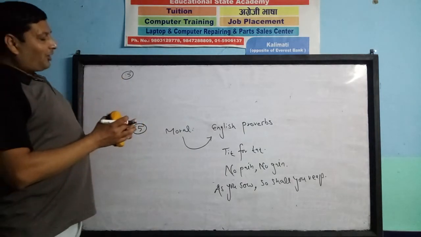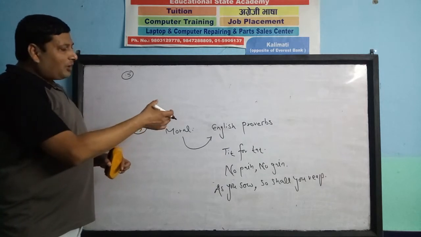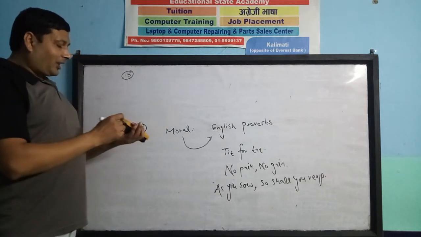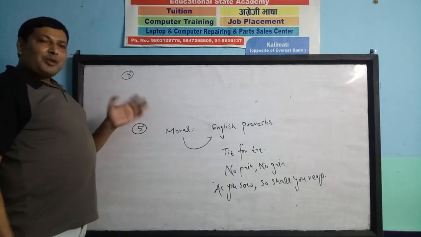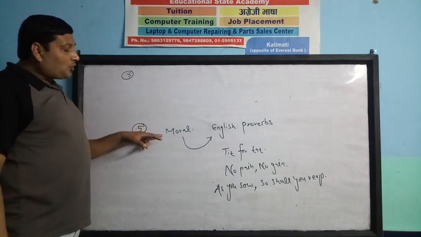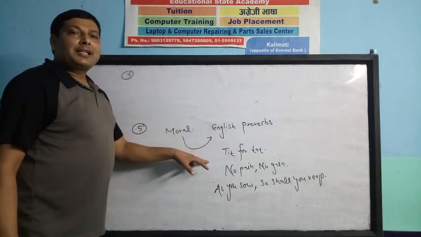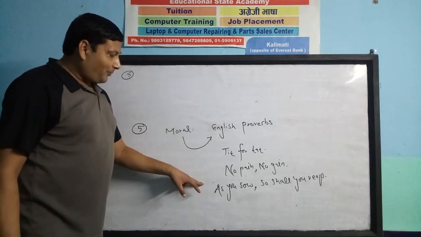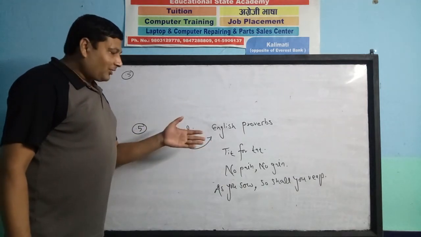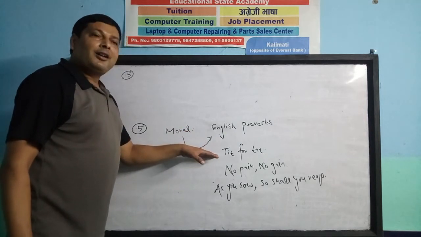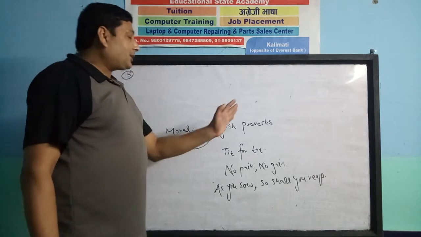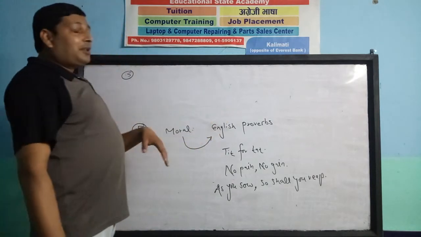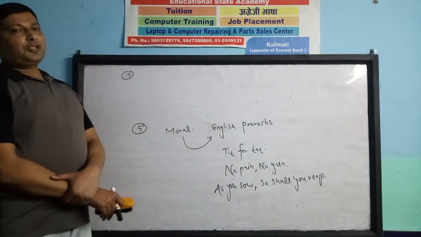Even if a moral is not possible, any complete sentence is okay. But English grammarians and experts believe the moral should be written in the form of an English proverb. So, if possible, let's try with an English proverb. If not possible, any complete or meaningful sentence is okay. So with this, the complete writing of the story can be done.